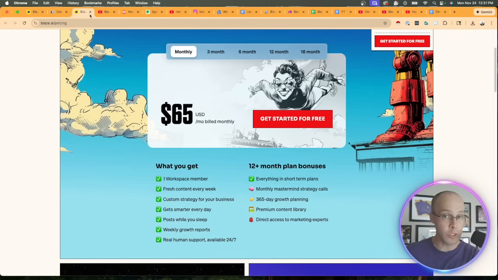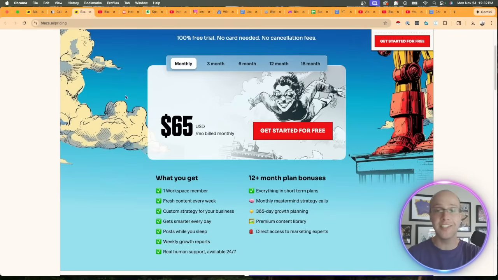Think about the Hootsuites and the Sprout Socials of the world that are charging double that for, in my opinion, less usage and less features. I'm not sure how these premium social media management platforms still exist in the age of AI and vibe coding, in my opinion. But when you're comparing Blaze's pricing to that, I think it is a very good deal from that perspective.